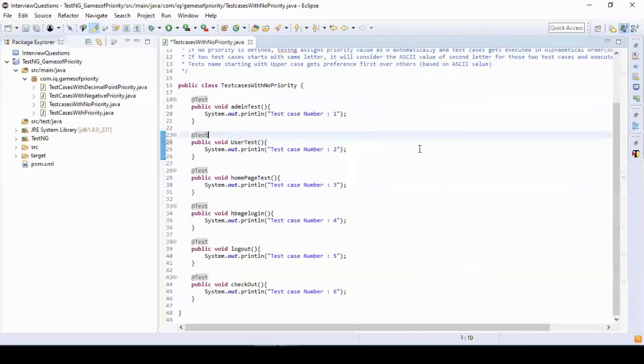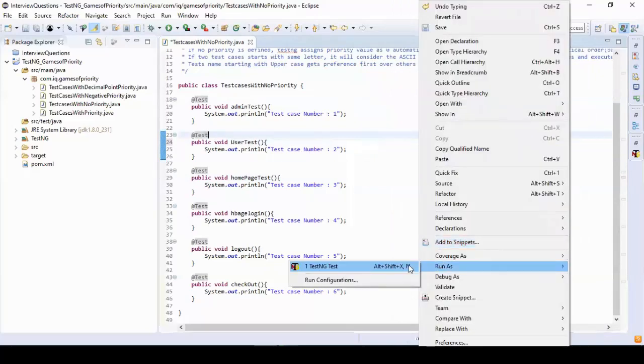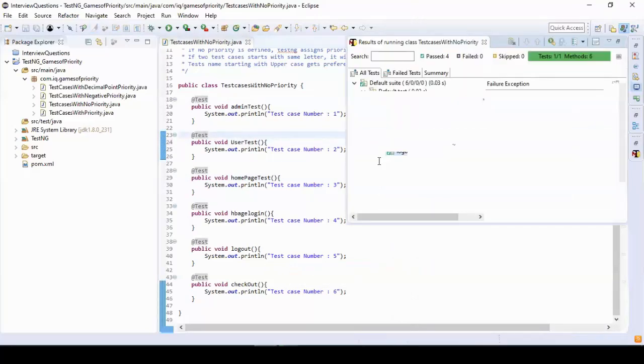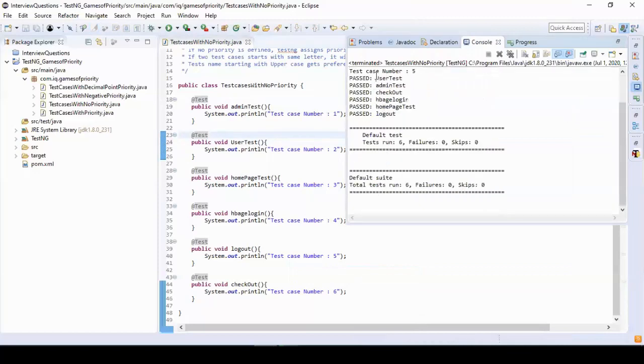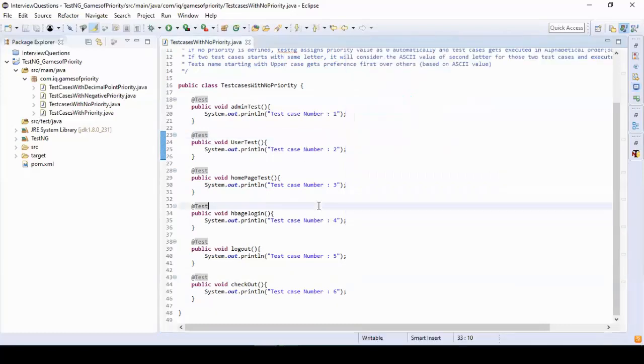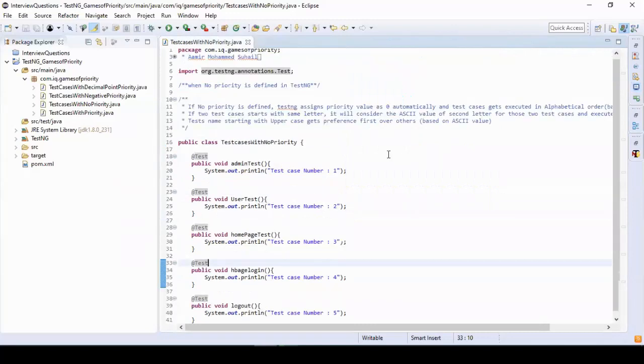Okay. Let's run this test. We'll see now. After the execution, you can see here the test case with the capital letter executed first, because capital U has a lower ASCII value when compared to the other letters at the start of the test cases. Okay, this is the first scenario.